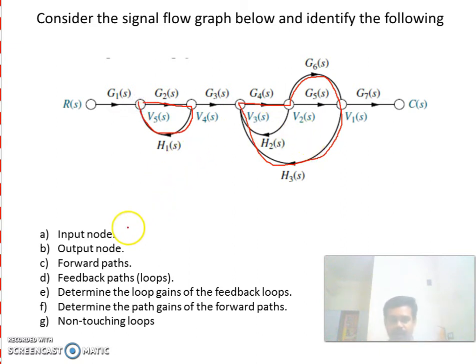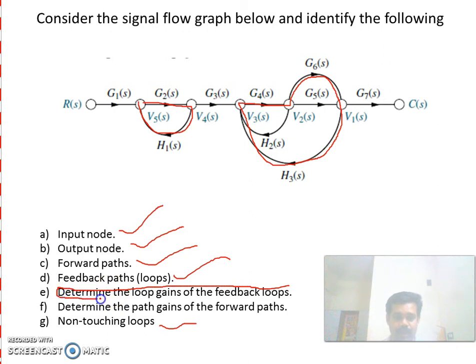Okay. Now we have found out what is the input node, what is the output node, what is the forward path, what is the feedback path, and non-touching loops. Okay. What is a non-touching loop? If two loops are not having any common nodes, then they are said to be non-touching. Now we have to determine the loop gains of feedback loops. Okay, loop gains of feedback loops.